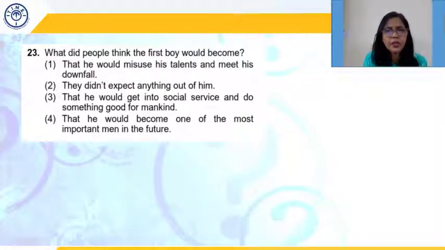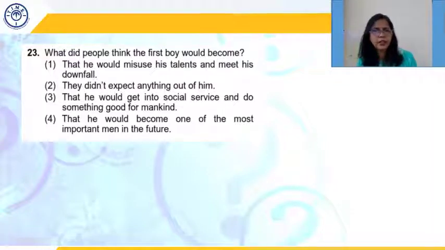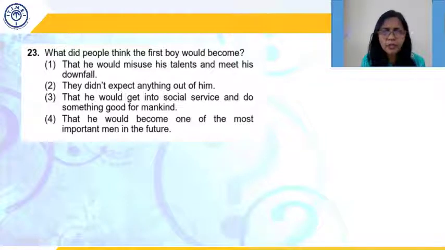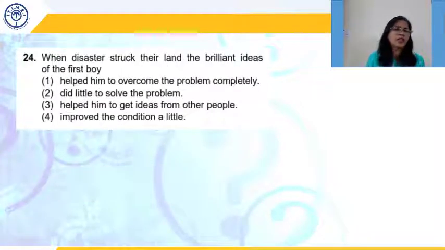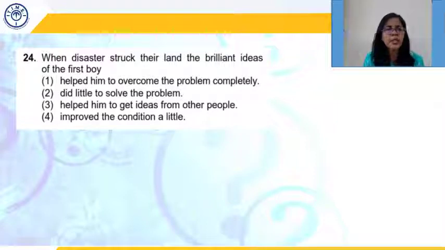What did people think the first boy would become? That he would misuse his talents? No. They didn't expect anything of him. Again a no. That he would get into social service and do something good for mankind. But he was working for his own progress. The social service, the helping others part was what the second boy was doing. The questions are related to the first boy. That he would become one of the most important men in future. Yes. Correct answer 4.